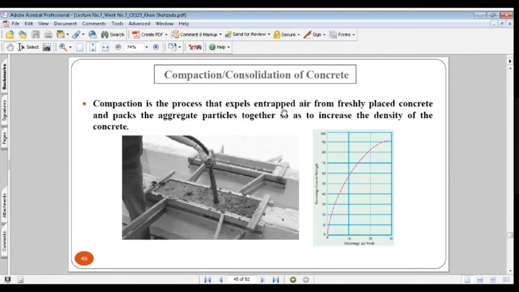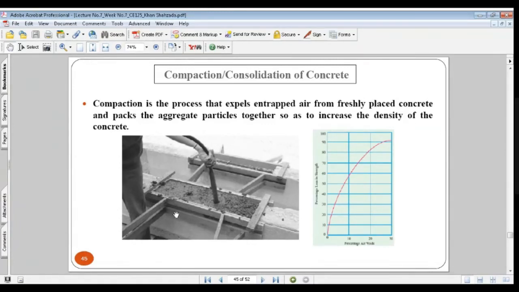that expels entrapped air from freshly placed concrete and packs the aggregate particles together so as to increase the density of the concrete. So compaction is the process in which we try to expel the entrapped air inside the concrete and remove the voids and pores, making it a solid mass, a solid pack of aggregate particles, so that it can act as one mass and resist the applied load.